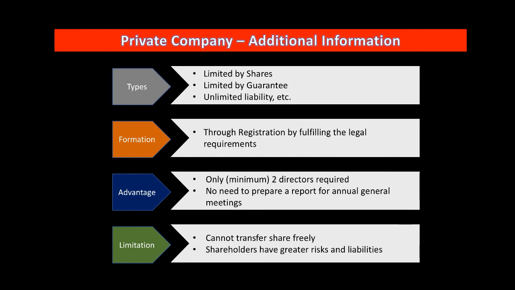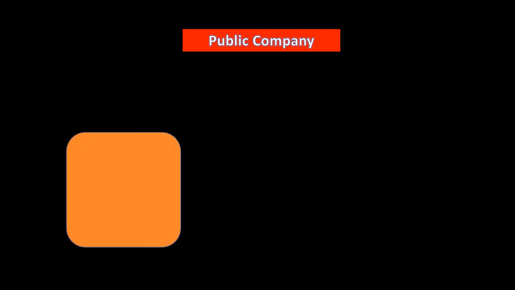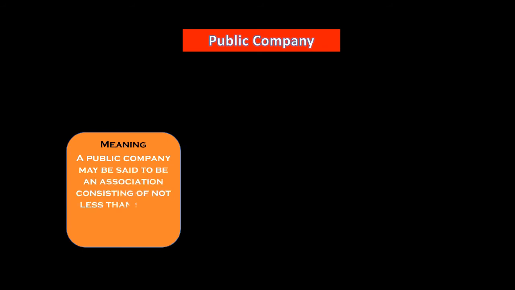Now come to the next topic, that is public company. We have discussed a joint stock company and private company, and now we will discuss public company. First let's check out the meaning of public company. We know the meaning of company, so we need to understand only public. A public company may be said to be an association consisting of not less than 7 members and which is not a private company.